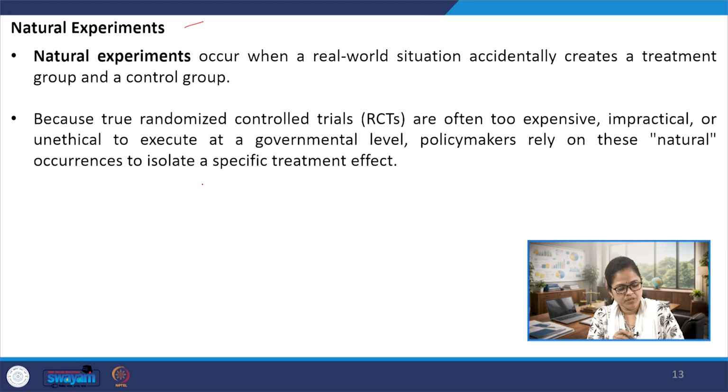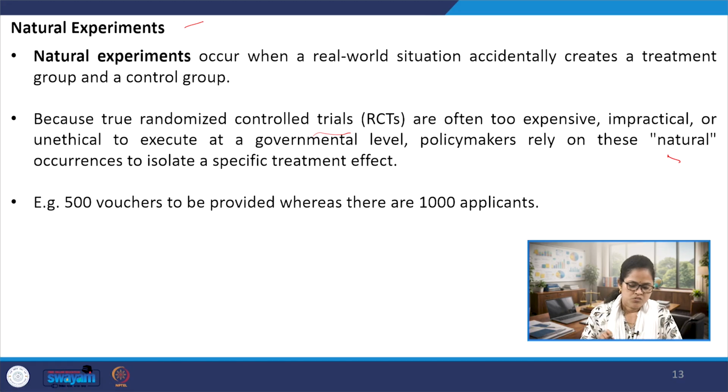And because true randomized control trials are really very expensive, and sometimes unethical, sometimes not practical to execute at the government level for finding out the impact of a policy or a program, policymakers generally rely on these natural occurrences to isolate the effect of the treatment from the control.